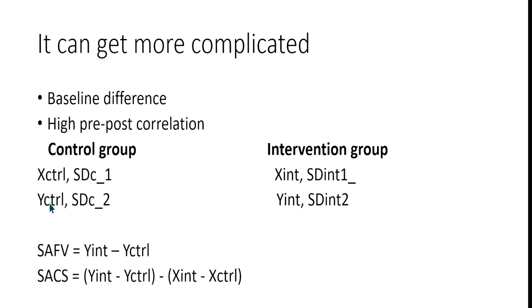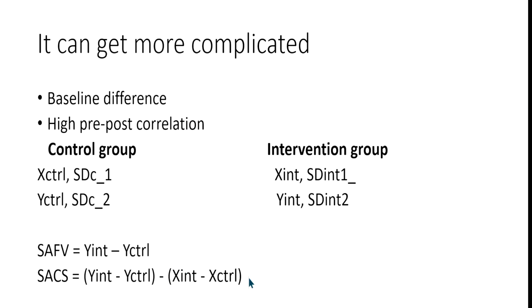Difference of differences means you have the mean difference in the control group minus the mean difference in the experimental group. Calculating the standard deviation for all of these values is way more complicated because you have 4 different values. There are many different ways to calculate it. I think 5 different standard deviation calculation methods were suggested, but to be honest, what I found easier is to find the pooled standard deviation here and another pooled standard deviation, and then you pool the pooled standard deviations. That may be wrong, but there are many different ways of calculating the standard deviation for the simple analysis of change score, and it is rather complicated.